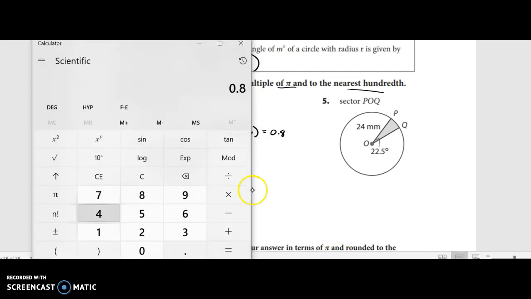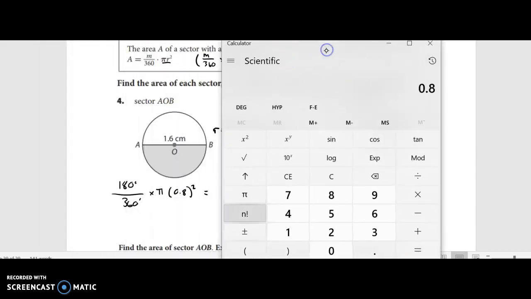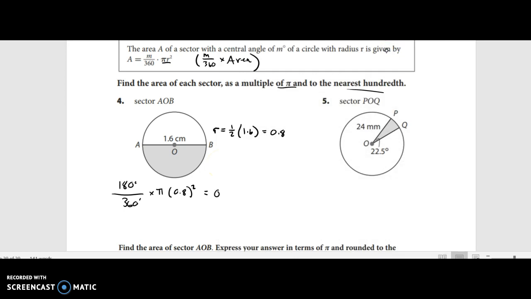So 180 divided by 360 times 0.8 times 0.8. I multiply by 0.8 two times. 0.8 times 0.8, that's 0.8 squared. And we get 0.32. So this is 0.32 pi. Let me make sure. So we get 0.32 pi.